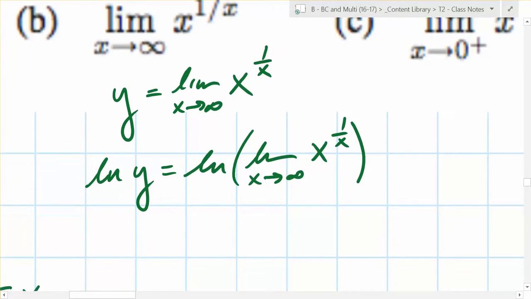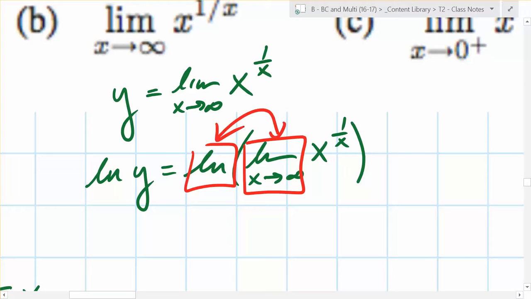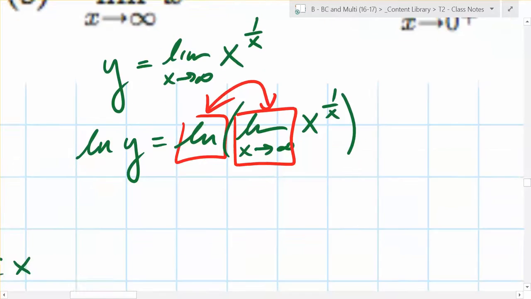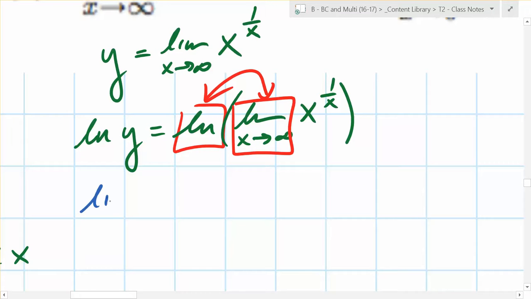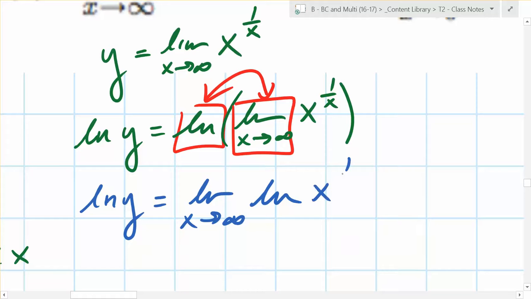It's fine. I'm going to give you something here that we don't need to prove. If you're taking the natural log of a limit, you can reverse them. The natural log of a limit is the same thing as taking the limit of the natural log. I'm giving that to you. We don't have to prove it. Okay? So what do you end up with here? The limit as x goes to infinity of ln of... And I did that because what can I now drop to the front, Chip?